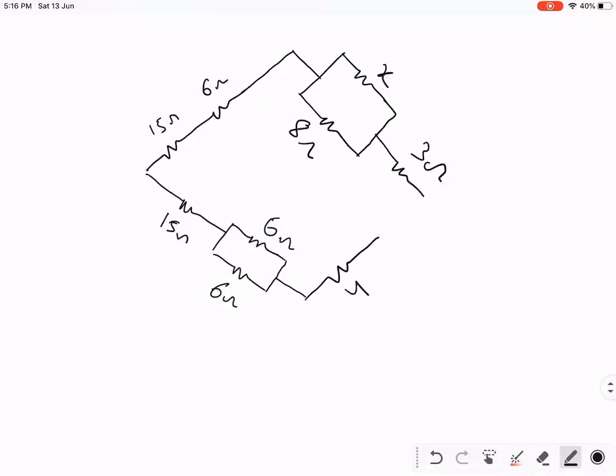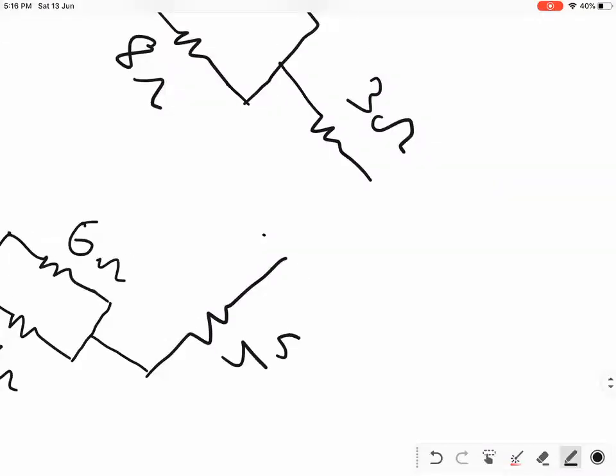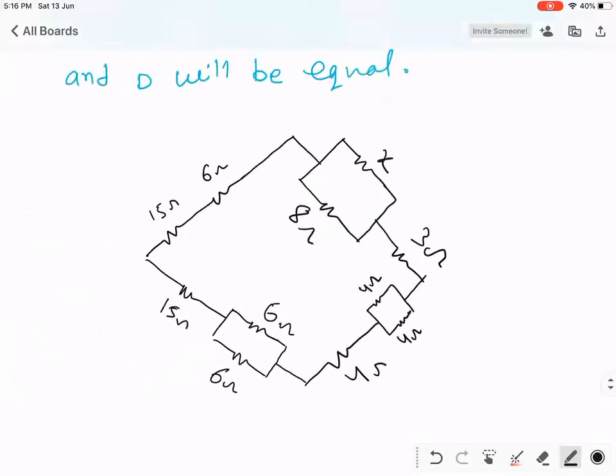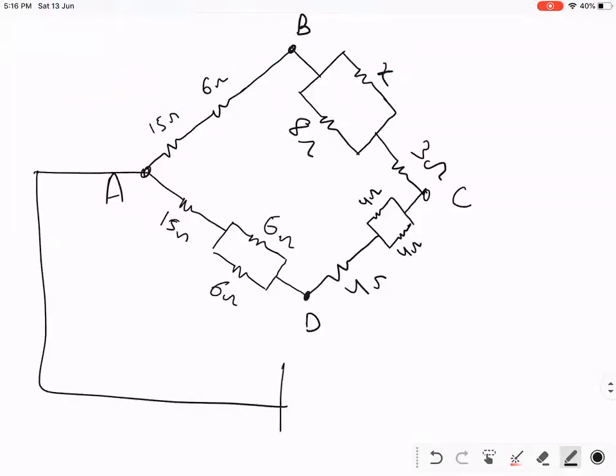This is 4. What should be the value of x so that the potential at points B and D is the same? This is A and this is C, and the battery is connected between A and C. The question is looking very big, but actually it is very easy.